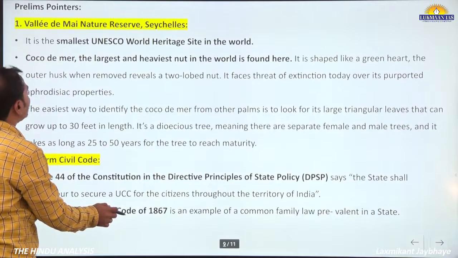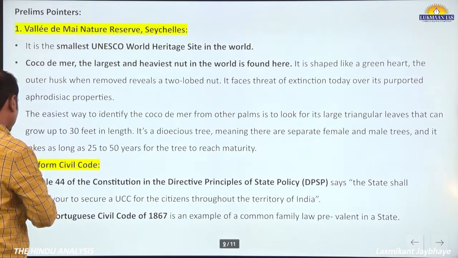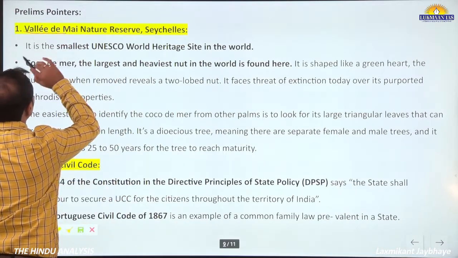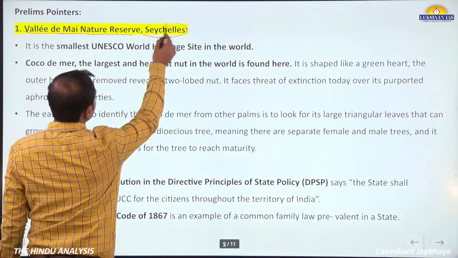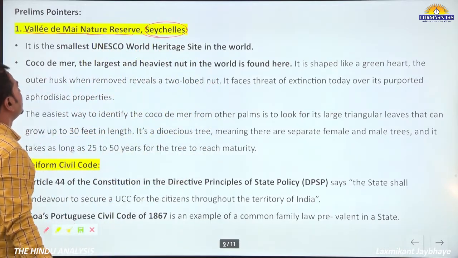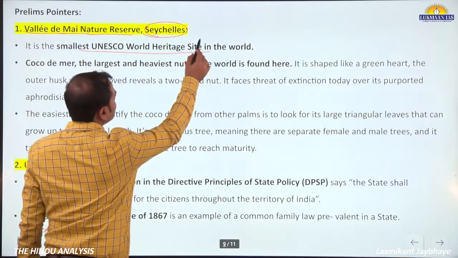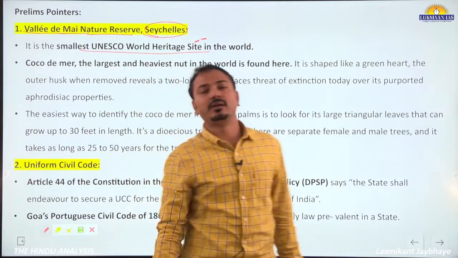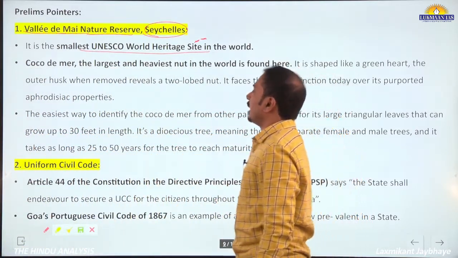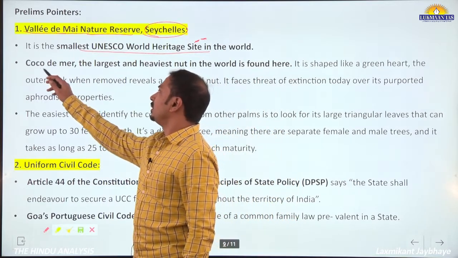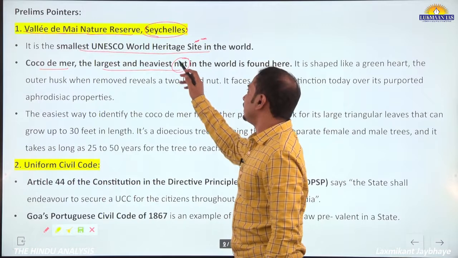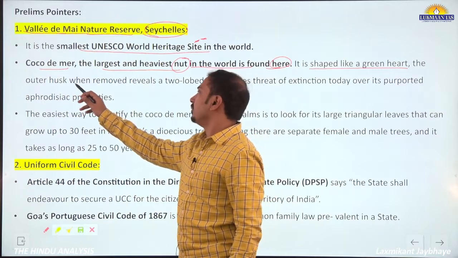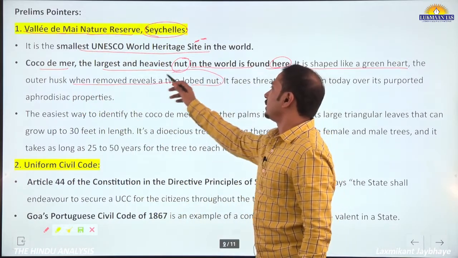Now some of the prelims pointers in an isolated manner. There is news on the magazine page or magazine supplement: Vallée de Mai Nature Reserve in Seychelles Island in the Indian Ocean region. It is the smallest UNESCO World Heritage Site in the world. But what is the uniqueness of this equatorial island? The kind of palm tree found here. Coco de Mer, the largest and heaviest nut in the world, is found here. It is shaped like a green heart, and the outer husk, when removed, reveals a two-lobed nut.